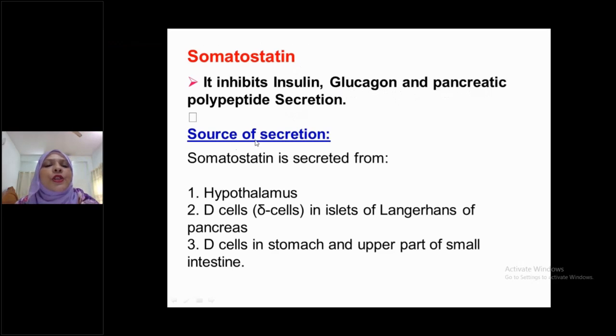Okay. Now, the source of secretion of somatostatin. Somatostatin is secreted from the hypothalamus, D cells or delta cells in the islets of Langerhans of the pancreas, and D cells in the stomach and upper part of the small intestine. That is, you can say from the GIT. So the sources are three places: hypothalamus, D cells or delta cells of the islets of Langerhans, and the GIT.